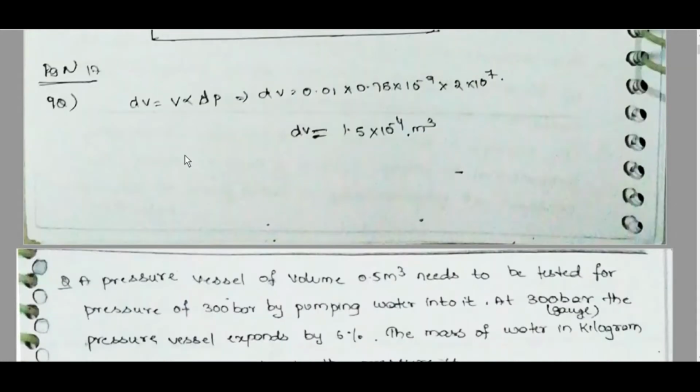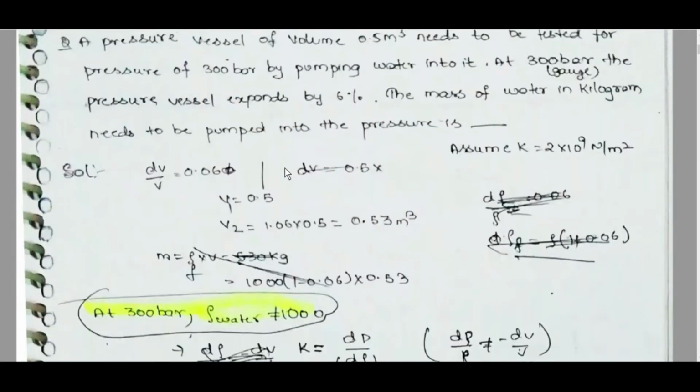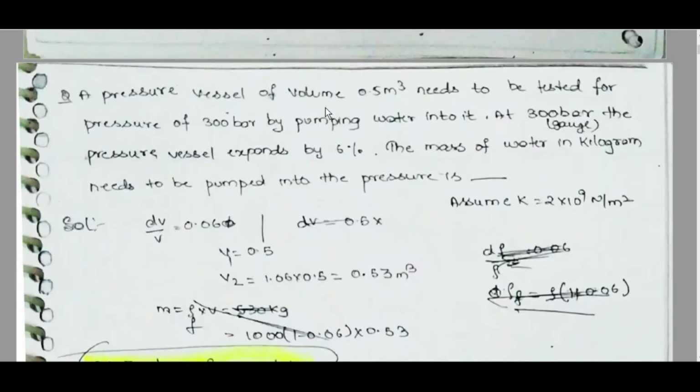Okay, this is one previous paper question. Simple one. A pressure vessel of volume 0.5 meter cube needs to be tested for a pressure of 300 bar by pumping water into it. At 300 bar, the pressure vessel expands by 6%. The mass of water in kilograms that needs to be pumped into the pressure vessel is.